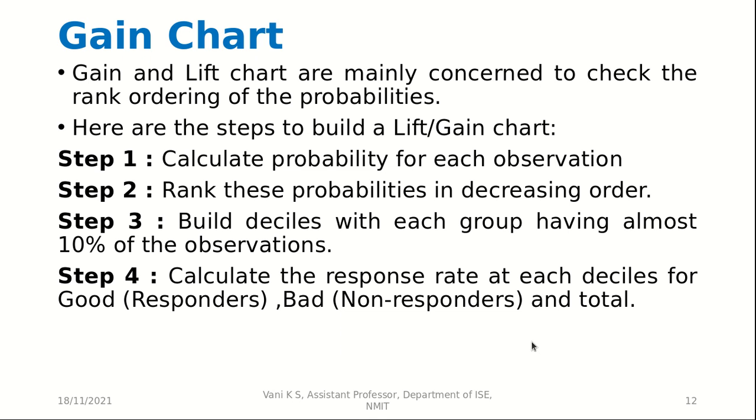Here are the steps to build a gain or lift chart. So first, calculate probability for each observation. Then rank these probabilities in decreasing order. Build deciles with each group having almost 10% of the observations. Step 4, calculate the response rate at each decile for good, bad and total.